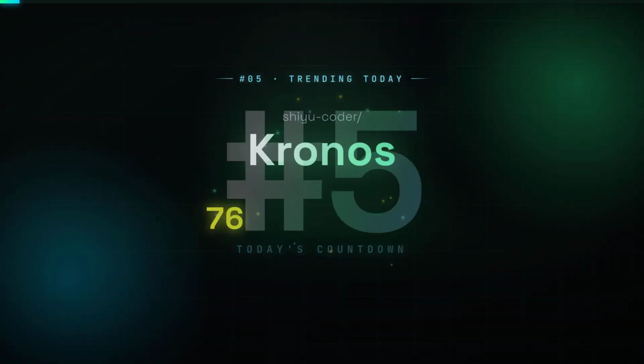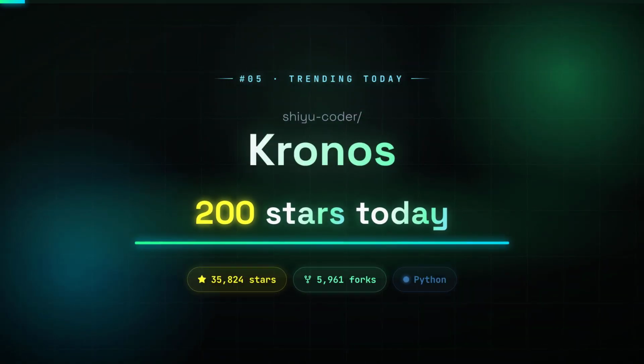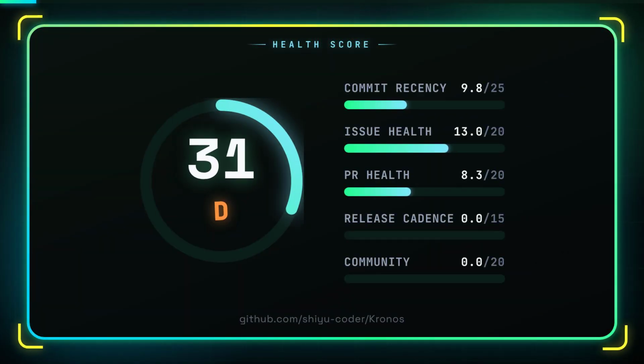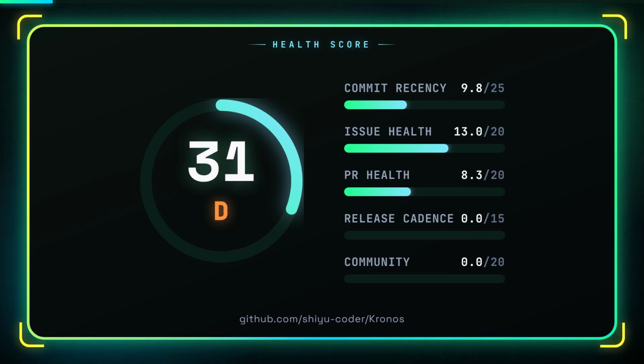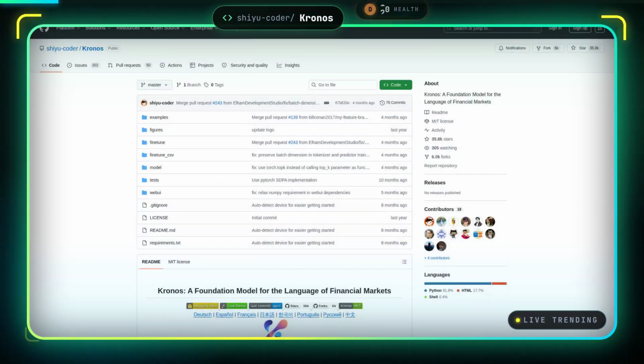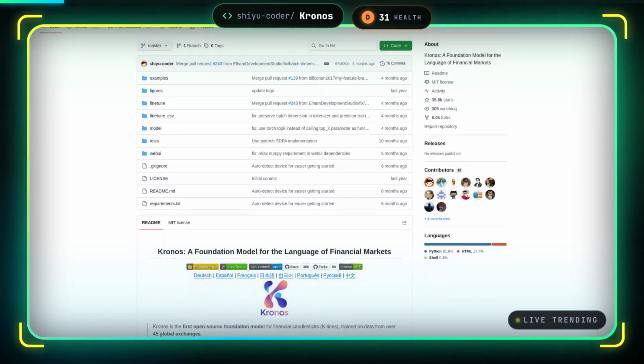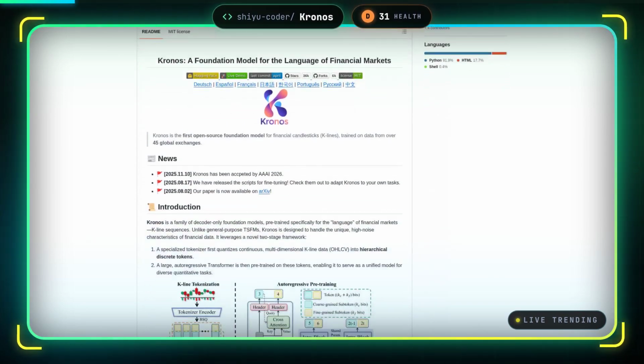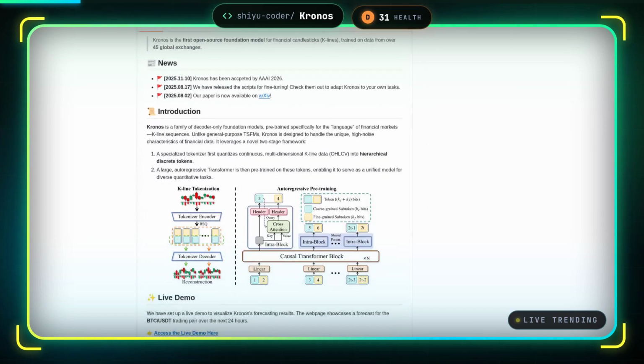Number 5, Kronos. 200 new stars today. Financial time series forecasting models typically treat price data as continuous vectors and struggle to capture the discrete high-noise structure of market movements across different assets and exchanges. Kronos reframes OHLCV candlestick sequences as a language modeling problem by first quantizing K-line data into hierarchical discrete tokens, then